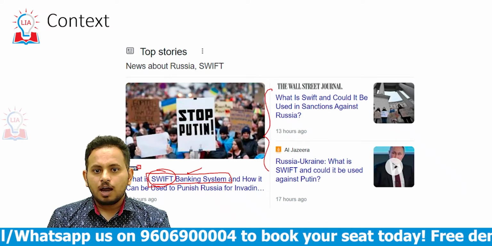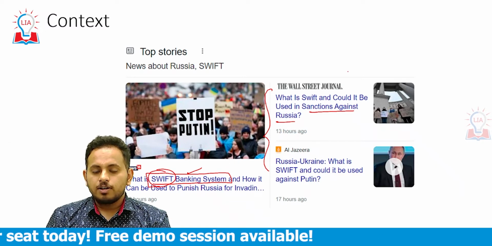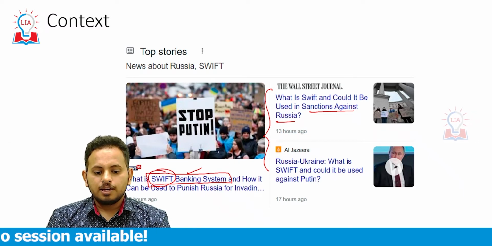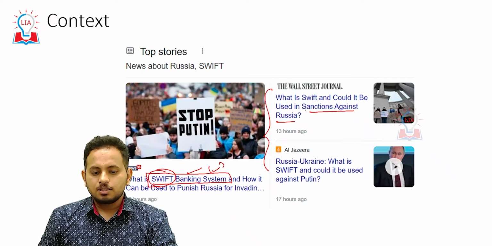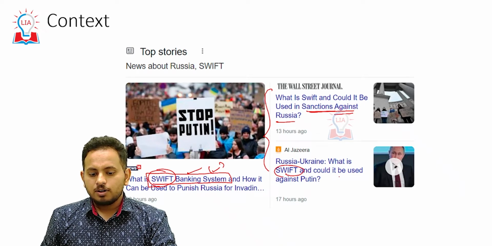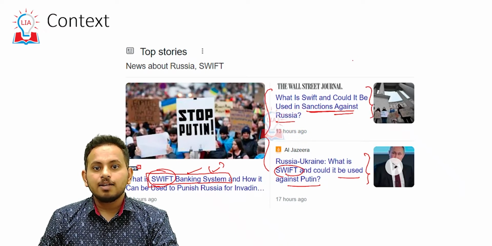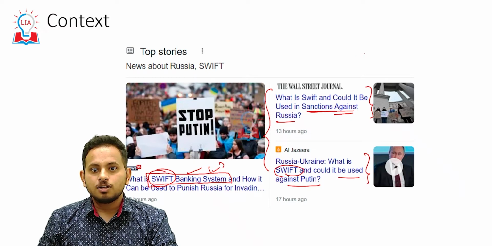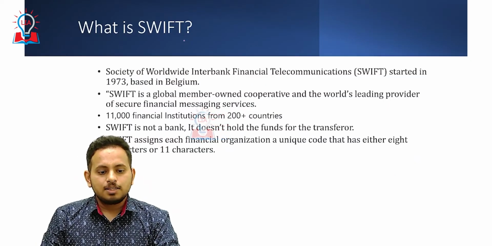What is SWIFT and could it be used in sanctions against Russia? So, we have understood two things here. SWIFT is a banking system and this is being discussed in the context of being used against Russia as sanctions. Everywhere we are seeing this SWIFT as against Russia. Can it be used against Russia to disincentivize Russia? So, now let us see what this SWIFT is.